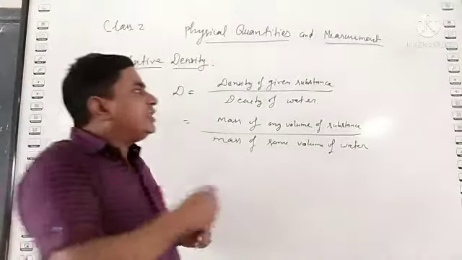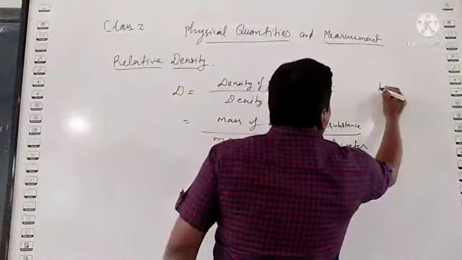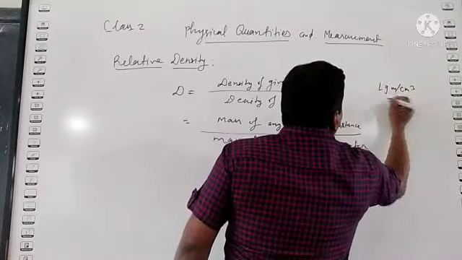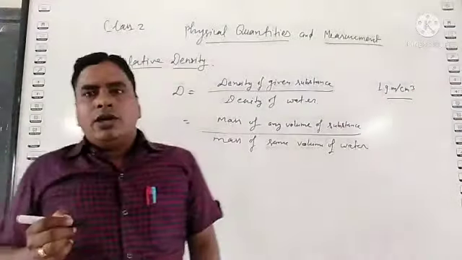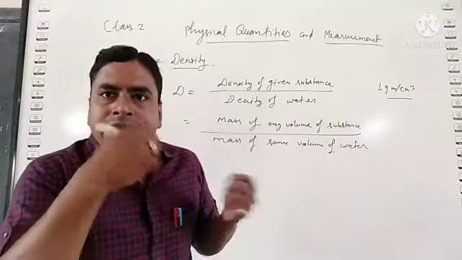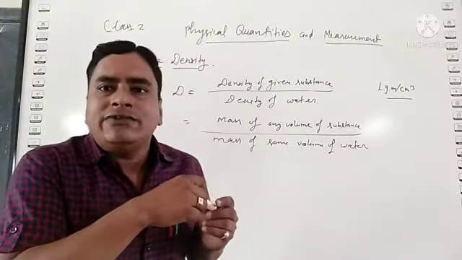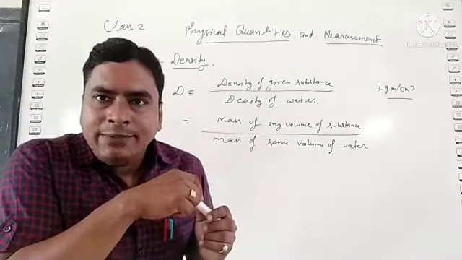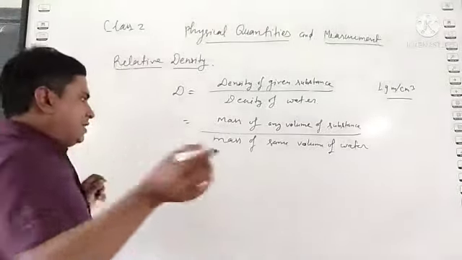We know that the density of water is 1 gram per centimeter cube. So if we already know the density of the given substance, we can easily find its relative density.